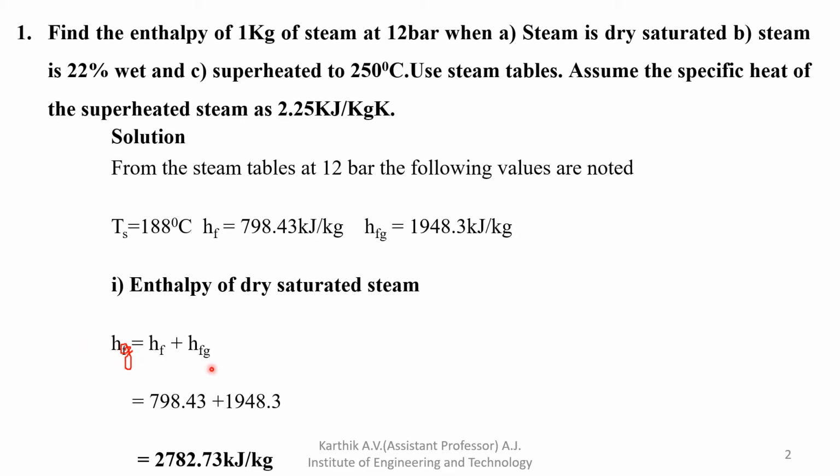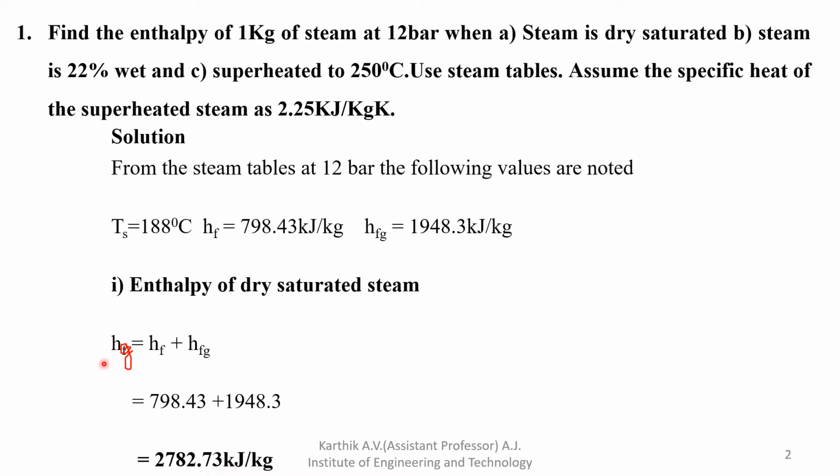Hf is 798.43, which we referred from the steam table, and Hfg is 1948.3 kilojoule per kg. Adding these, you will get 2782.73 kilojoule per kg.